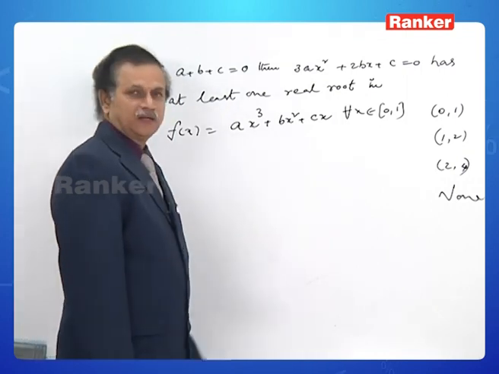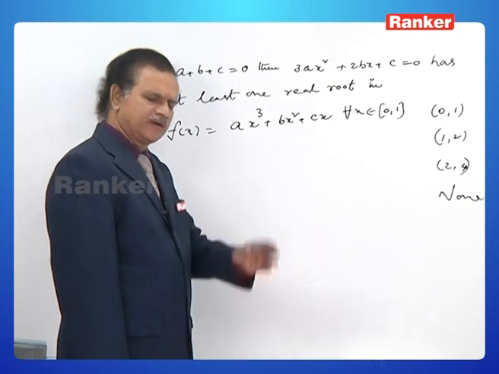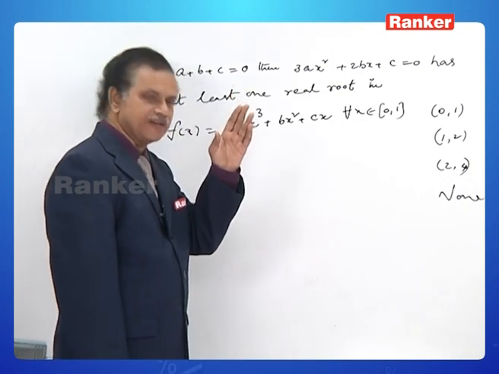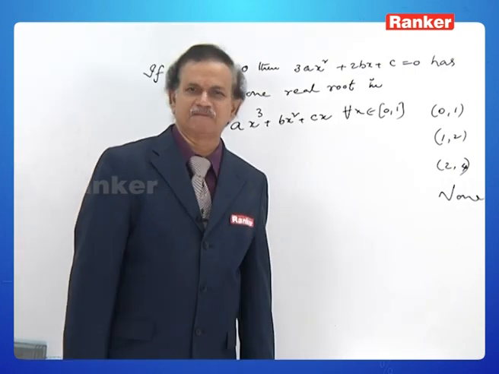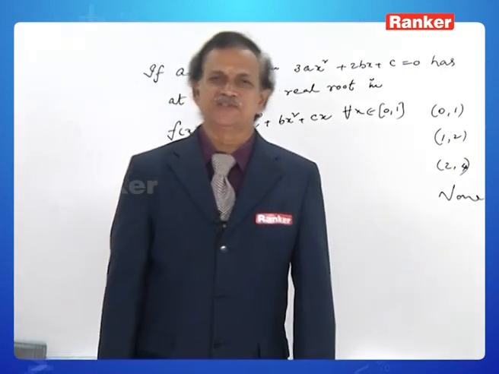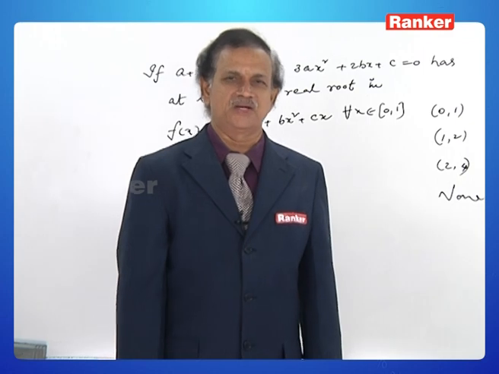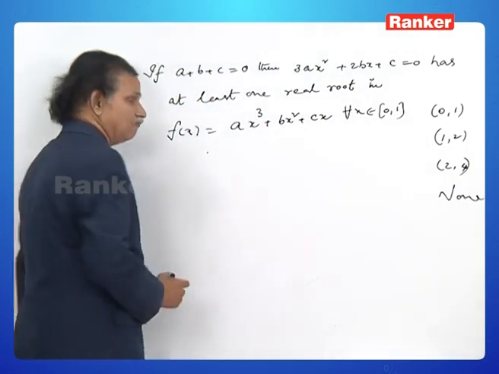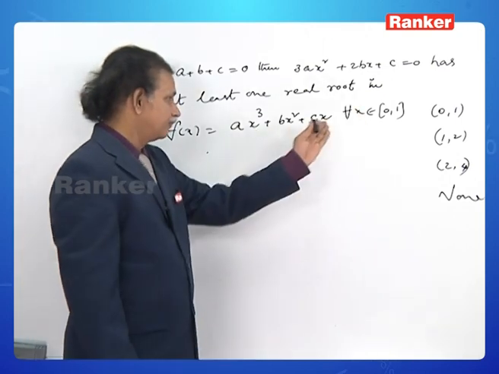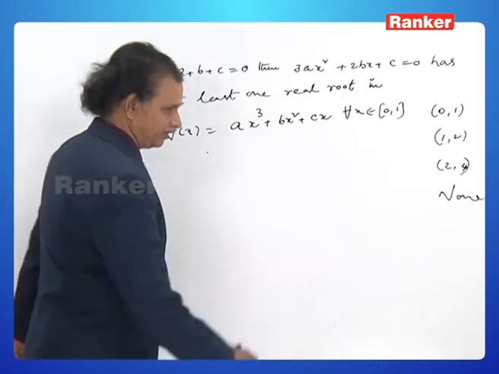Now you look at it, it is a third degree polynomial, no doubt about it. It is continuous on closed interval 0 to 1. And simply because of the same reason, f is derivable on open interval 0 to 1 also. Moreover, f of 0 is 0, f of 1 is 0. Isn't it?